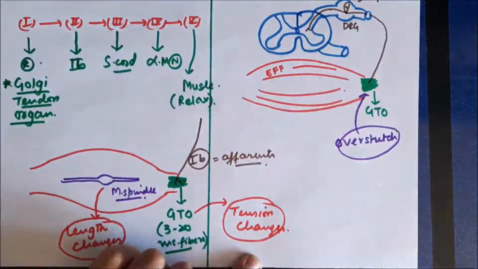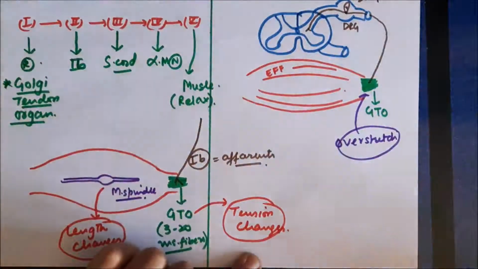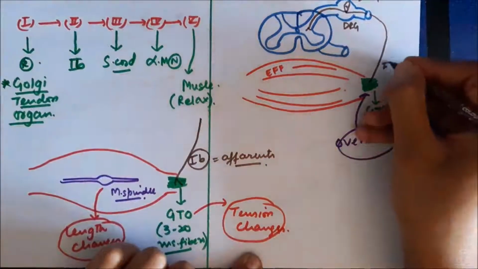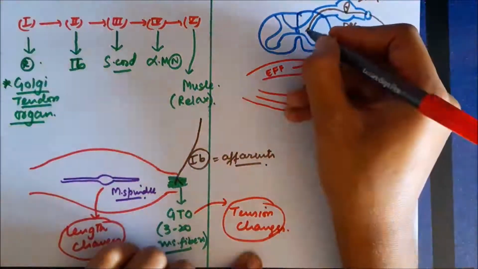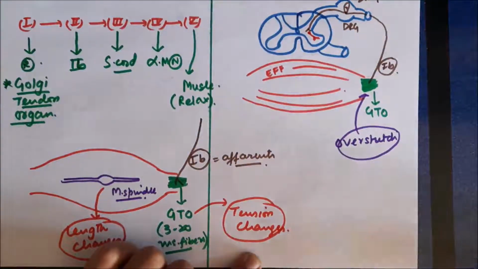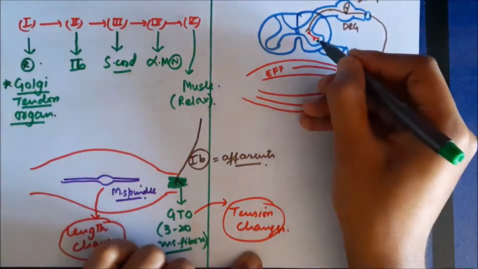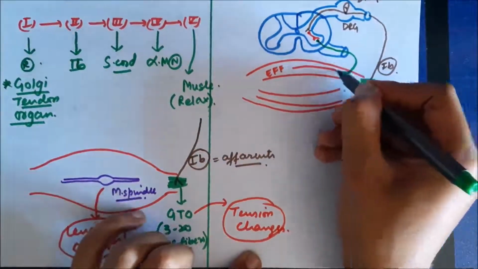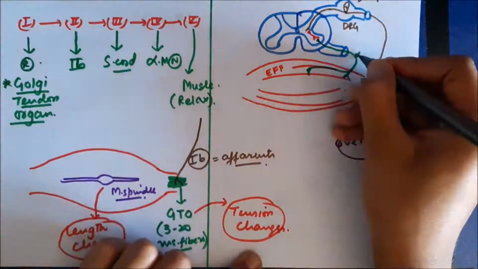Now in the spinal cord, they are going to synapse with a neuron which is actually an inhibitory neuron. So these are 1b cells, they are stimulatory. They are going to stimulate a neuron which is actually an inhibitory neuron, this one neuron shown in red color, and this inhibitory neuron is going to inhibit the alpha motor neuron which stimulates extrafusal fibers.